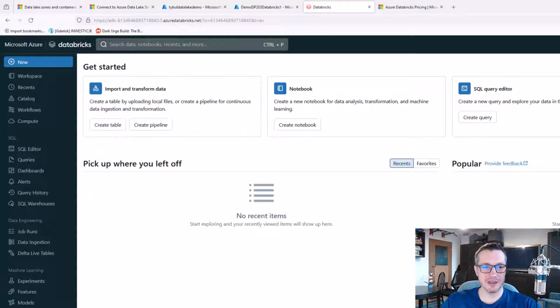Alright, so let's quickly go through the UI, how it looks, and what you can find here. And please note that Databricks keeps changing the user interface. If you take a look at various tutorials or other videos, you might find the UI looking completely different. Don't panic, they just do it every now and then, move stuff around.